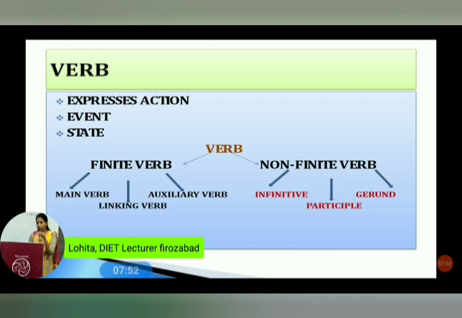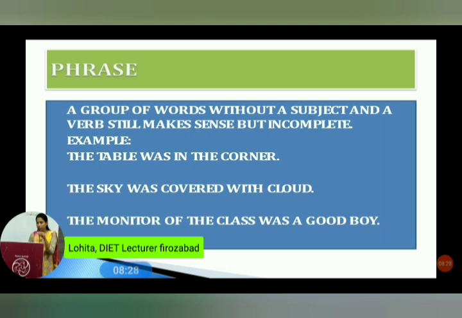Gerund is used when there is no noun form. When we use a gerund, we add ing to the verb. We can see swim. The word swim does not have any noun form. To make it a noun form, we have to add ing to swim. So it becomes swimming, and the sentence would be: swimming is a good exercise. Let's take another term.